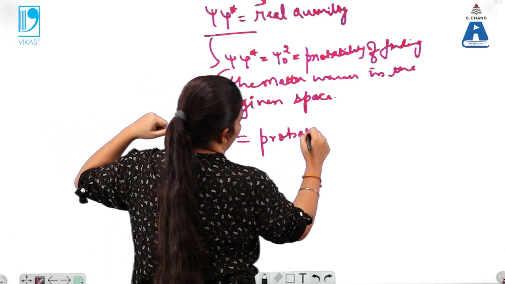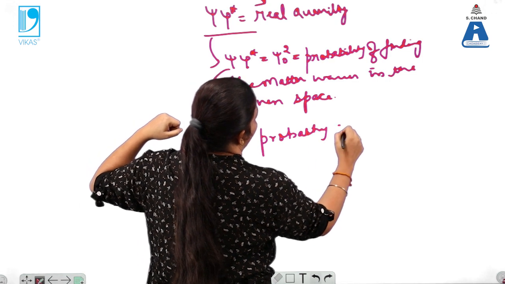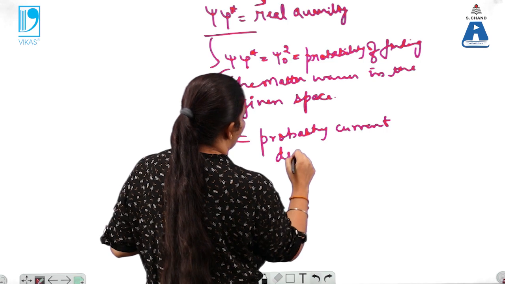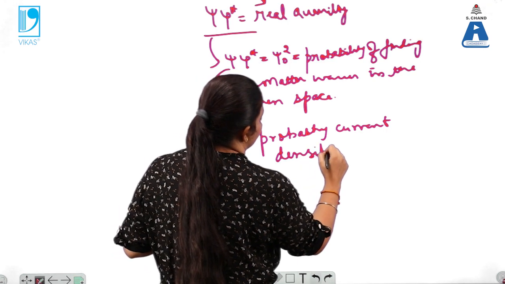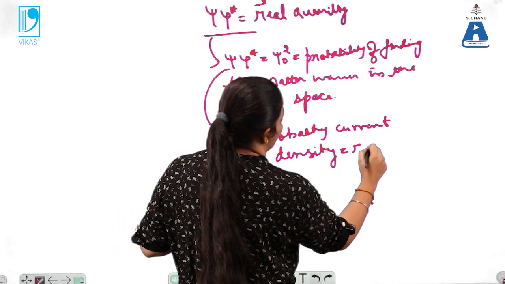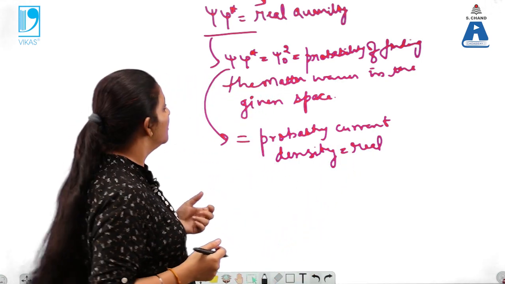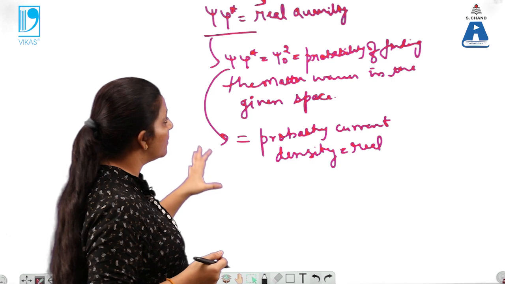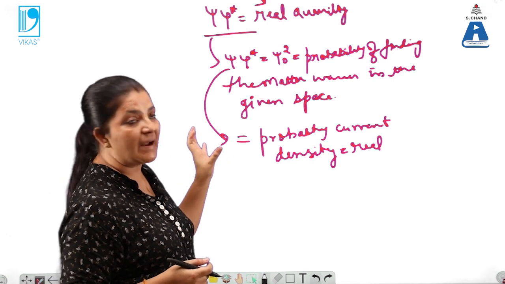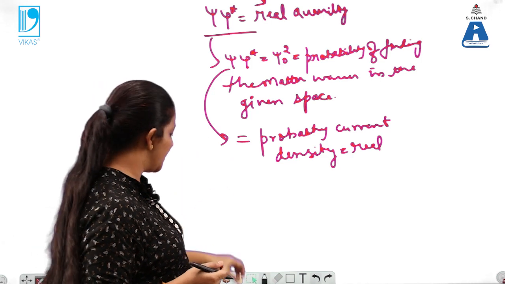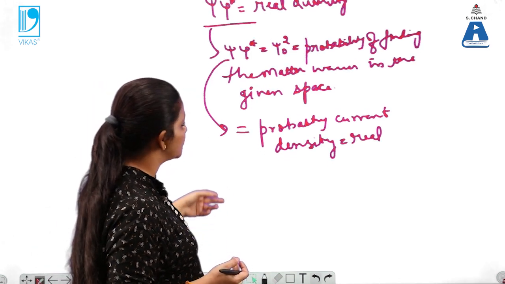That means this gives us, or it can be written as, probability current density, and which is equals to real. This is a real quantity over here. So that means we are able to find out the matter waves which are associated with the particle in the given space. Now what is a given space over here?